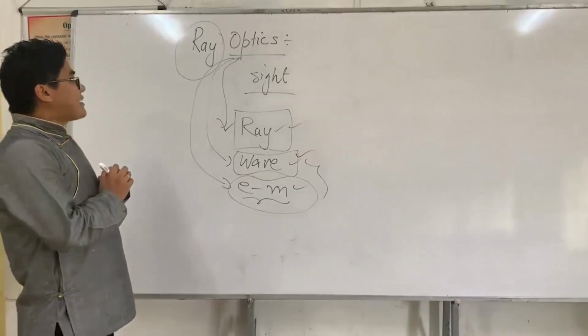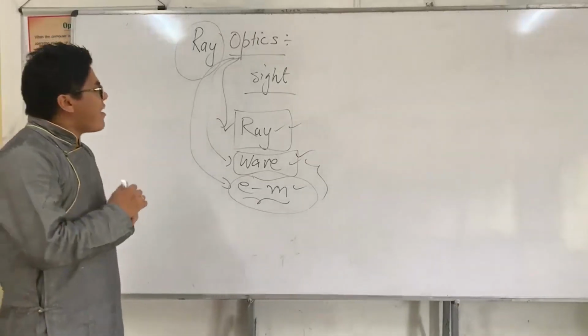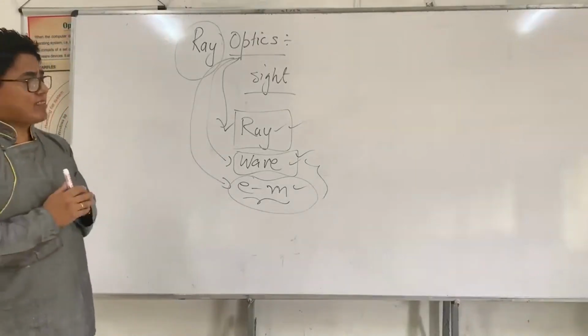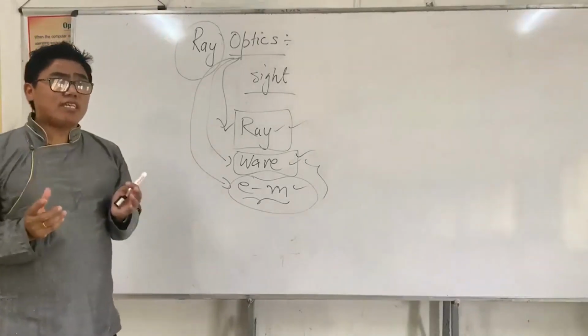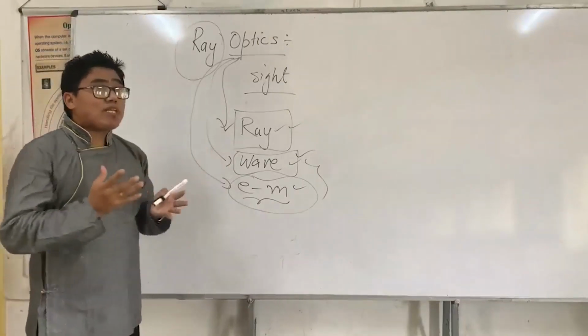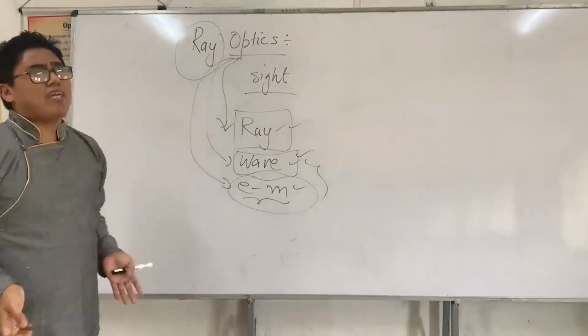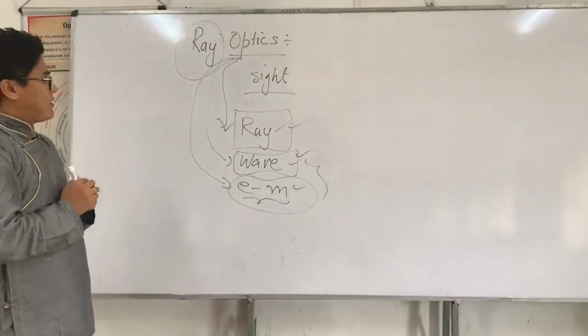Now, optics is related to sight, that is vision. When I say vision, we cannot see every electromagnetic wave. Light is a form of energy, and light is an electromagnetic wave, but the light that we see does not include all the electromagnetic waves.